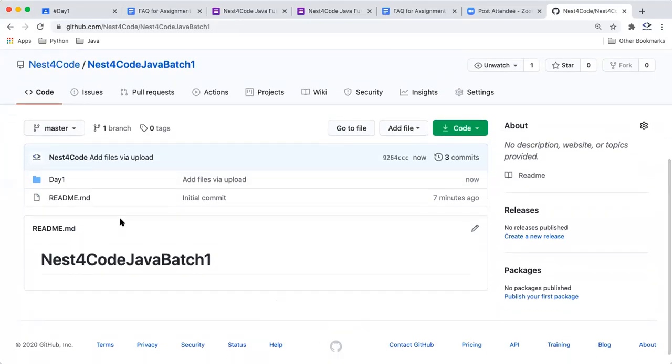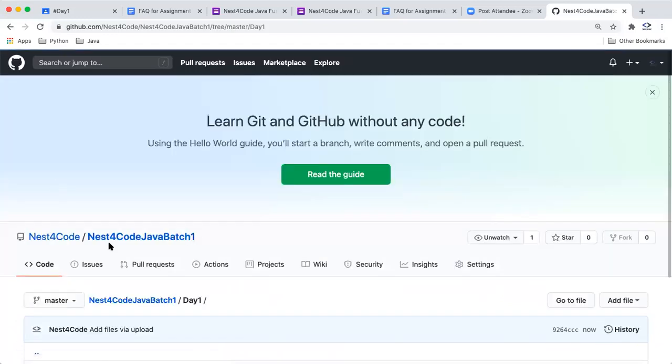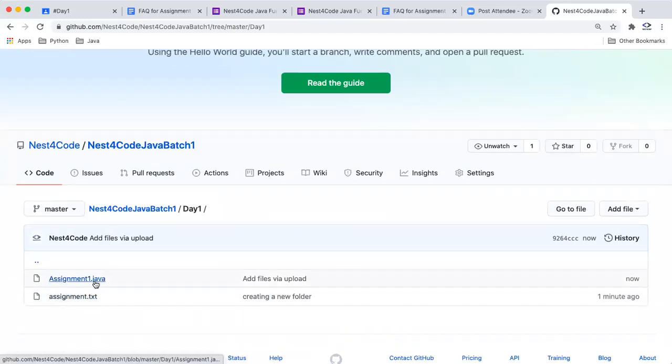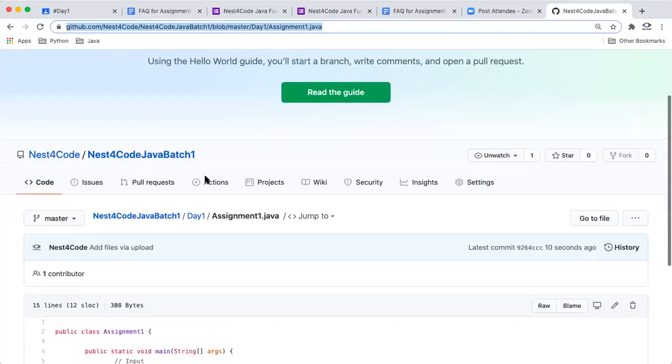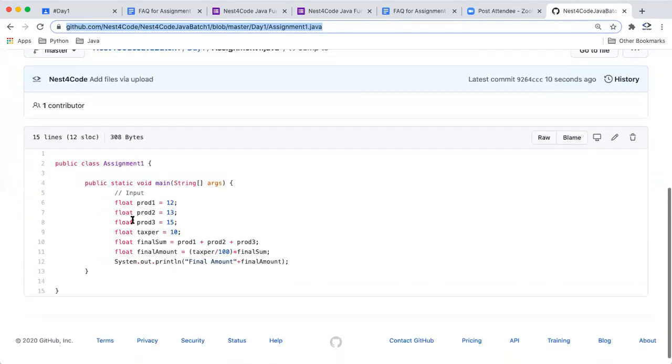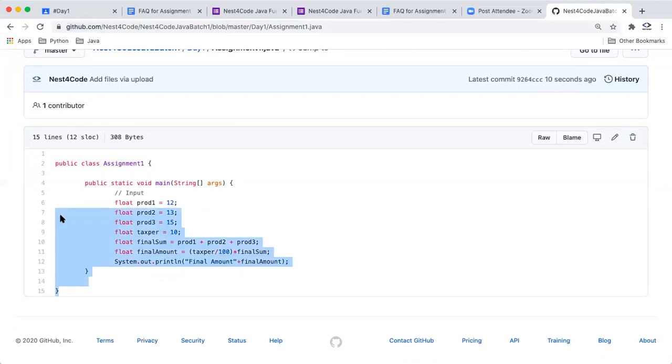So you can see in the day one folder, this is our assignment file. And this can be accessed from anywhere because this is a public repository. So you just have to copy this link and put it in the assignment folder. You can see the code here also, and you can see the difference here. It shows you the code in a very formatted way, with coloring and all things.